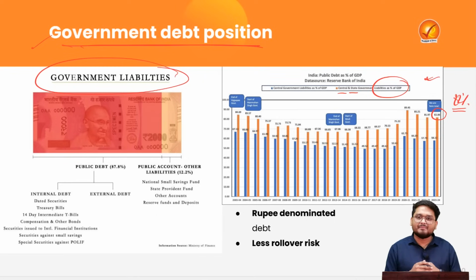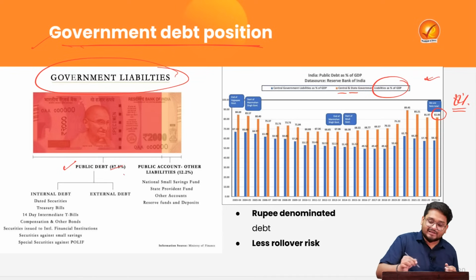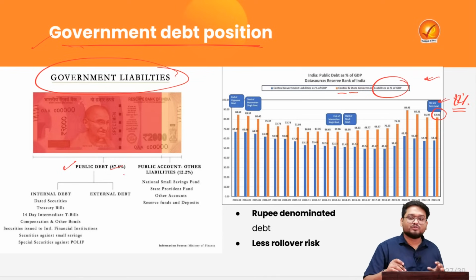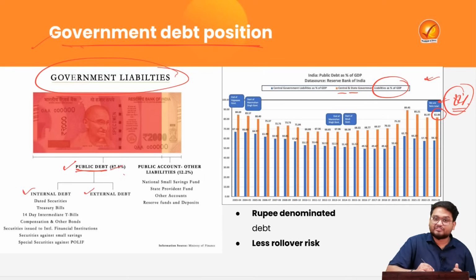Now, what are the government liabilities all about? It is composed of two types. Firstly, the public debt. Ignore this figure, this is the figure from 2019 levels. Right now, the figure is updated to 82%, as we can see here. So as of now, the public debt is divided into two types: internal debt and external debt.